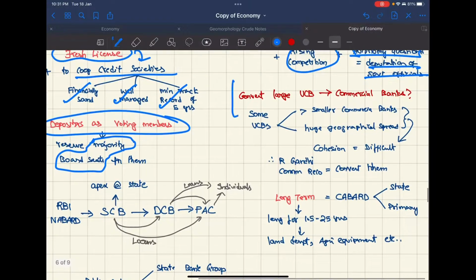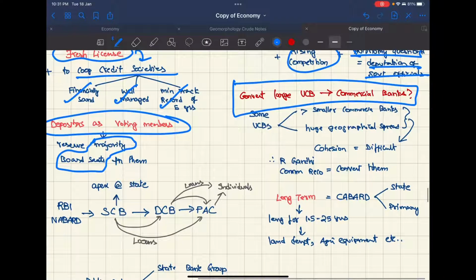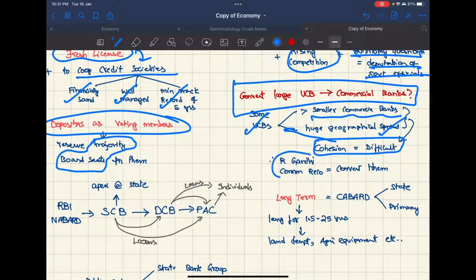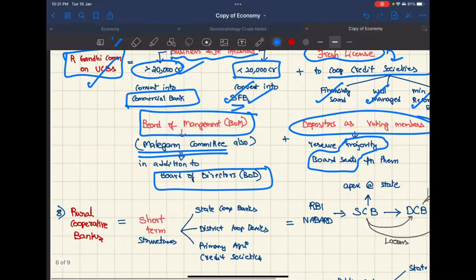Now, should large UCBs be converted into commercial banks? Some of the UCBs are greater in size than small commercial banks, and also they have a huge geographical spread. Therefore, cohesion becomes difficult for these banks. So, according to the R. Gandhi committee recommendation, we should convert them into commercial banks.